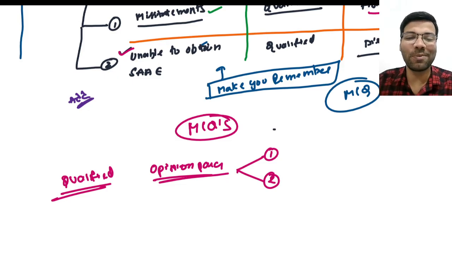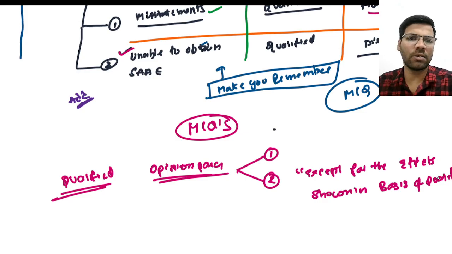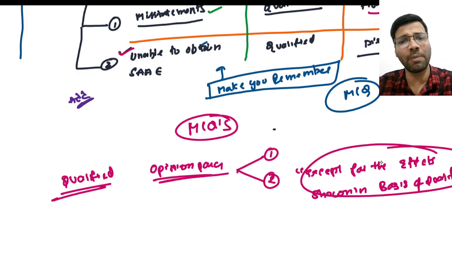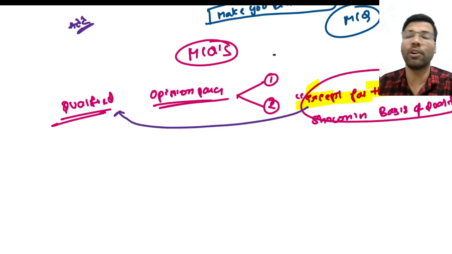In case of a qualified opinion, this paragraph will start with the word except. Except for the effects shown in the basis of qualified opinion para, the financial statements show a true and fair view of the affairs of the company. Which means except whatever I said in the basis of opinion paragraph, everything else is good in the financial statements. So wherever you see the word except, it denotes a qualified opinion.